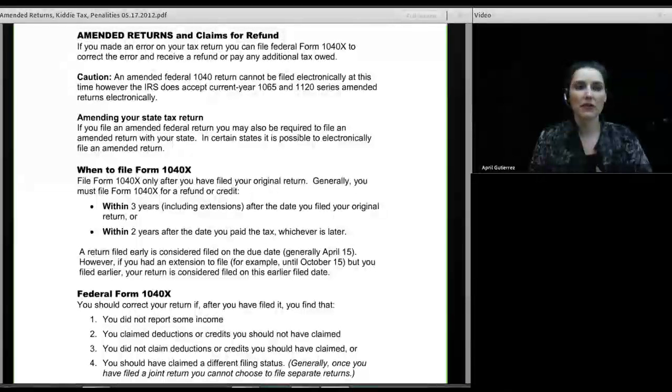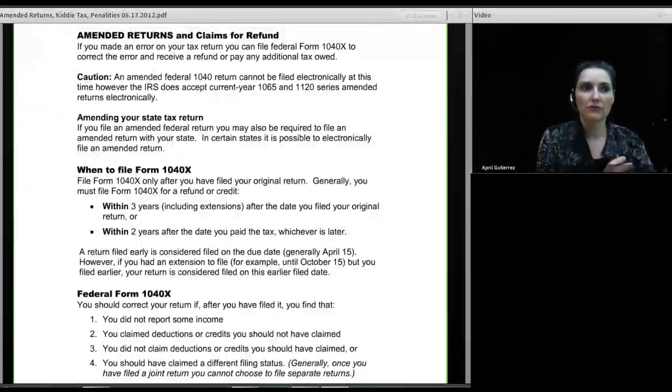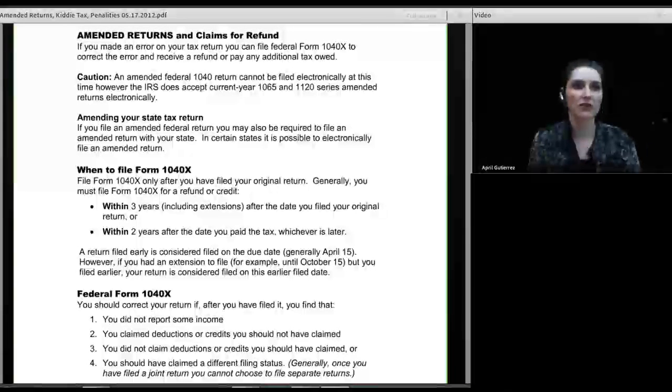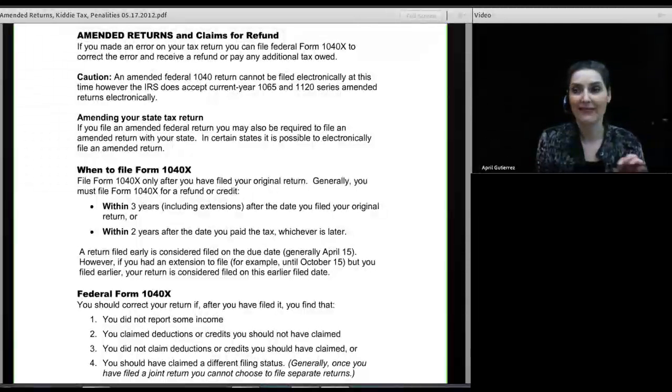Now, in the system that we use, which is Drake software, Drake autofills the 1040X screen with whatever is currently entered as a tax return. That means if the original return prior to amendment is there currently in the screen as it was filed, if I push autofill, it will fill what was on the original return right then and there. But if I've made any changes at all to the return so that it is now different than what was filed with the IRS, and then I click autofill, it's going to be wrong.